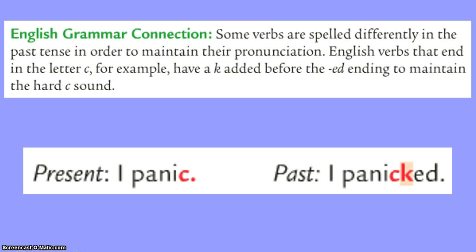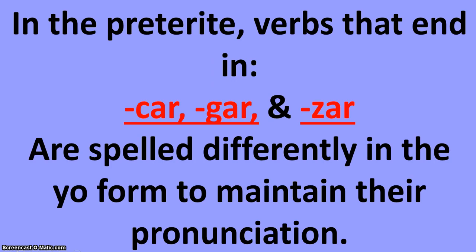So now we're going to make sure we pay extra special attention to car, gar, zar verbs, because they are going to have a spelling change. So, in the preterite, verbs that end in car, gar, and zar are spelled differently in the yo form only to maintain their pronunciation.